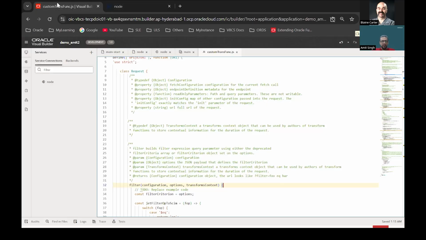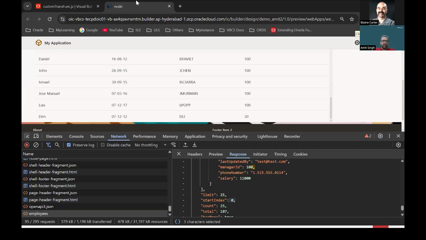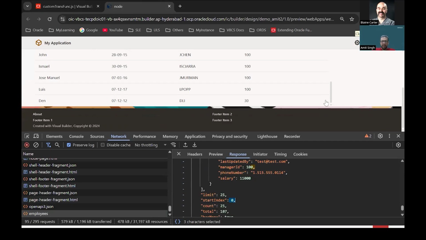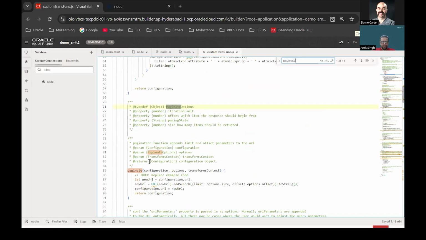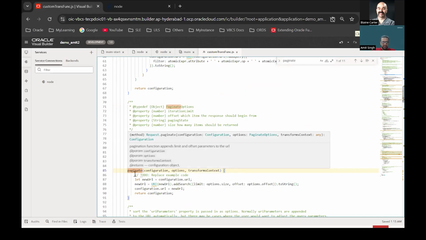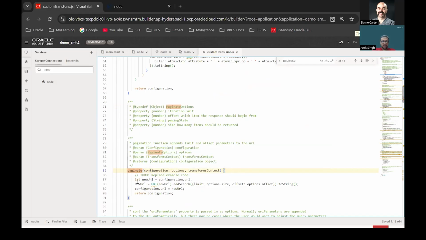One of the functions that we see here is paginate, and this is a behavior we are trying to implement here. If I scroll down, I want to fetch the next set of data. So let's quickly see the paginate function that Visual Builder has. This is the sample paginate function that is generated for us. What it does is it adds code for fetching based on the limit, offset, and so on.